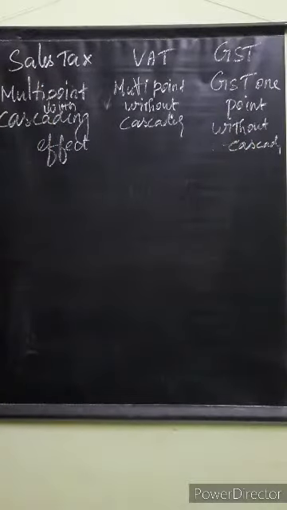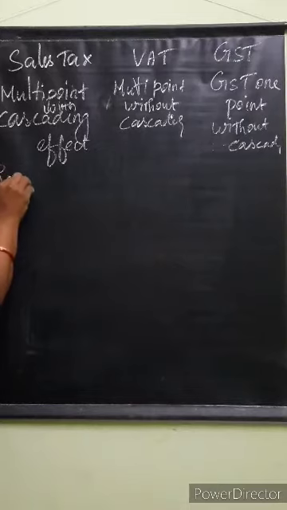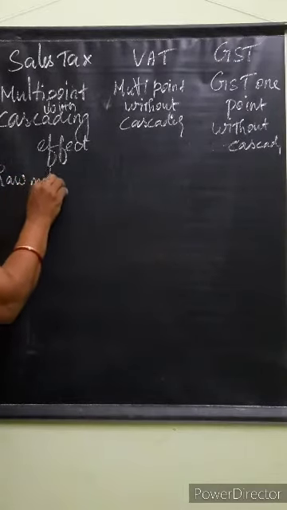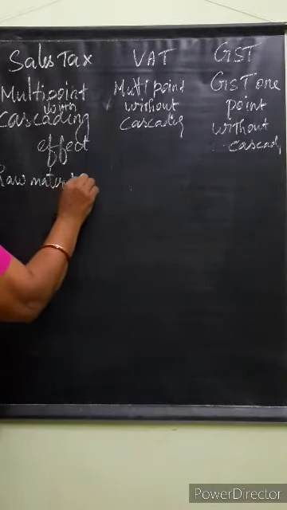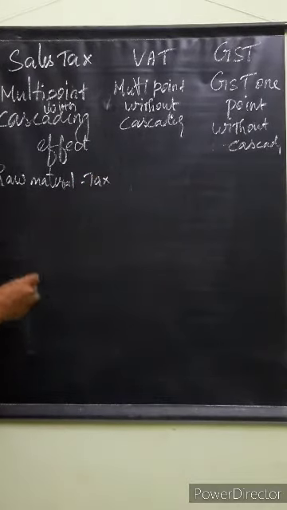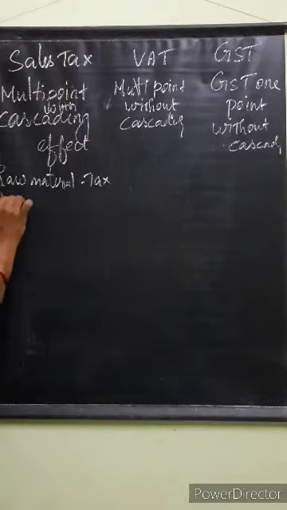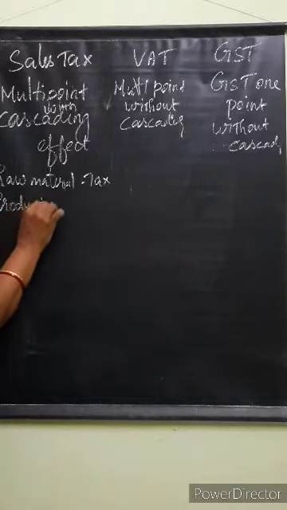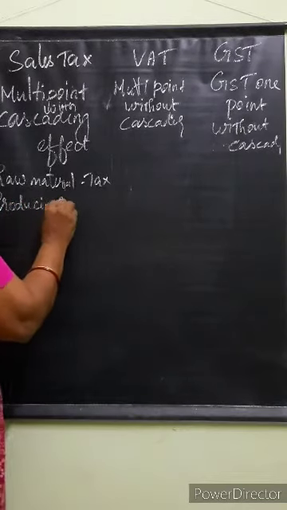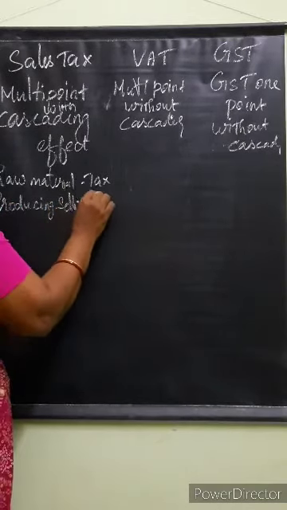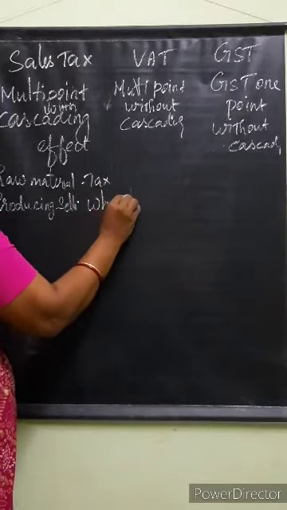Let me explain how it is multi-point with cascading. For example, on the sale of raw material, there will be a tax. While he is producing and selling to the wholesaler, there will be a tax.